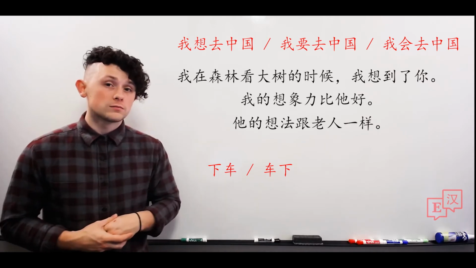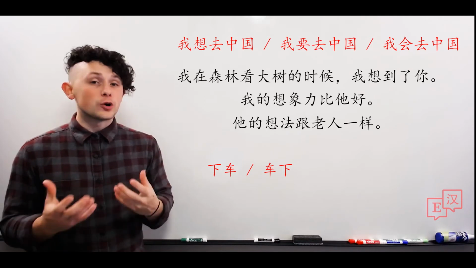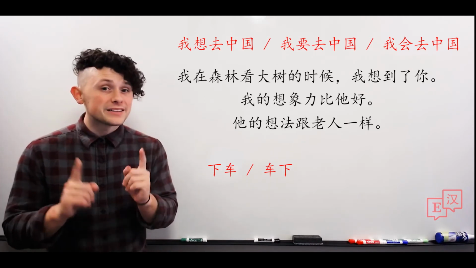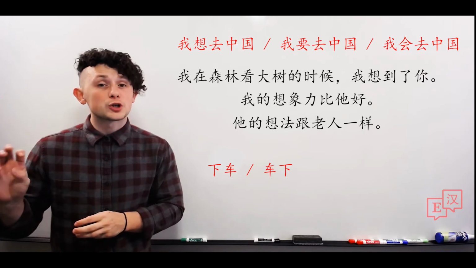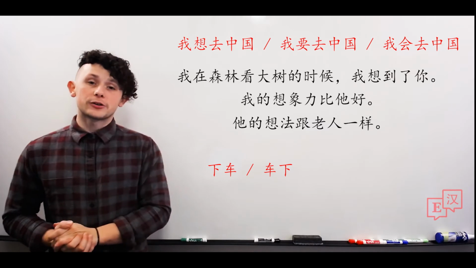get out of the car, off of the bus, etc. Whereas 车下 is a location, it simply means under the bus. The thing to pay attention to here is whether 下 or 上 come before or after the noun. That is the sole determining factor.